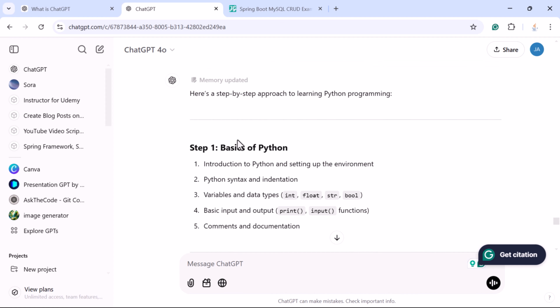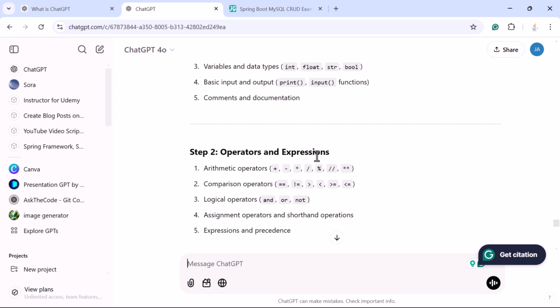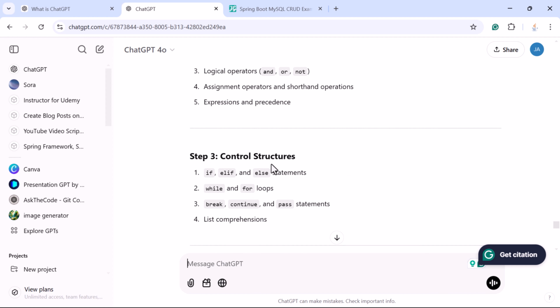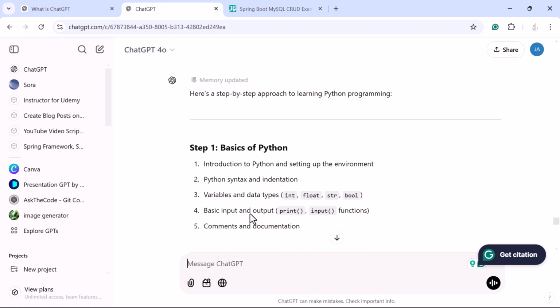Next, you can ask a follow-up question like, explain the basics of Python, and then explain the operators and expressions, and then control structures, like that. In this way you can ask ChatGPT to explain each topic in depth, and you can also ask ChatGPT to provide programs or examples for practice as well. So you don't have to spend a lot of time on tutorials. You just ask ChatGPT. ChatGPT will provide you everything to learn a new programming language.